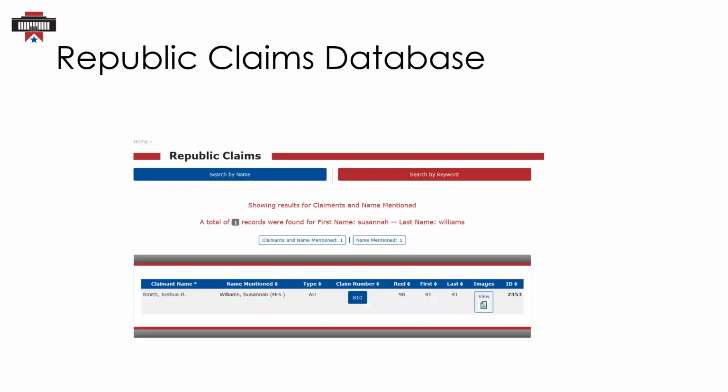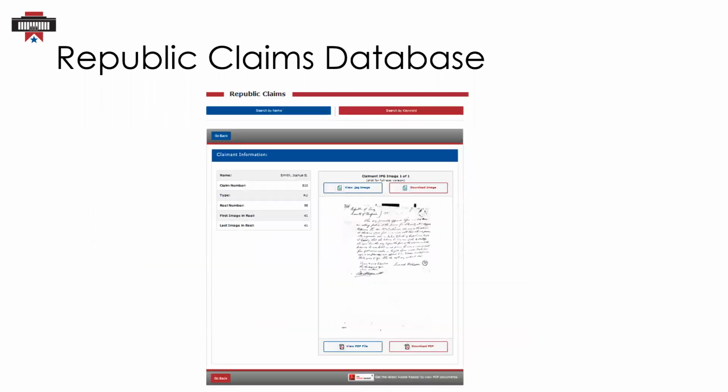After searching, you'll see a list of results that includes the name referenced, the name of the claimant, the type of claim, information about where the claim appears on microfilm, and a link to view images under the image column. The image viewer page shows the claimant's name, the claim number, and information about how to locate microfilm copy of the record. There are also images of each page in black and white and options to download the images as JPEG or PDF.